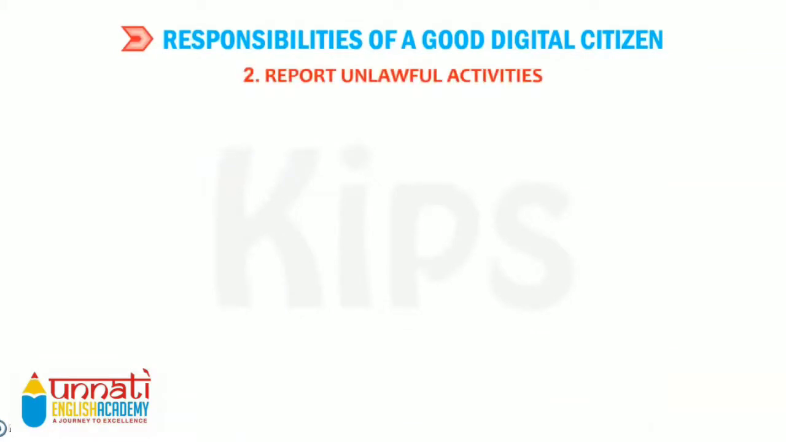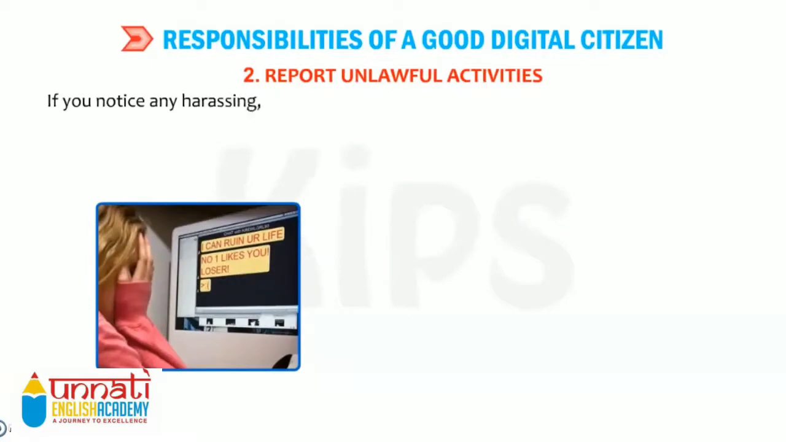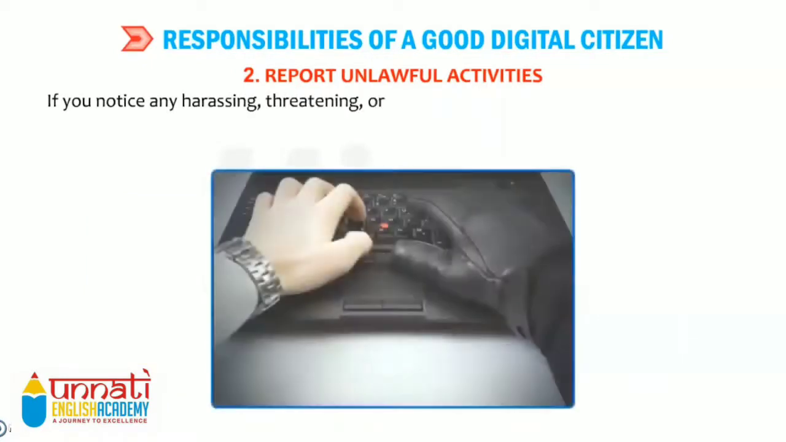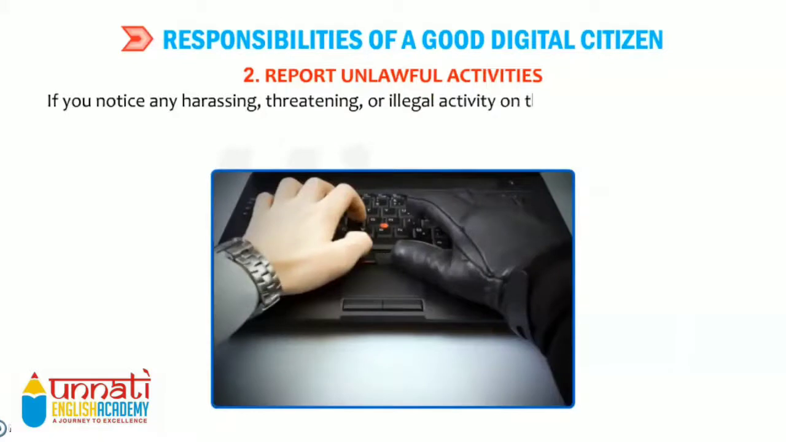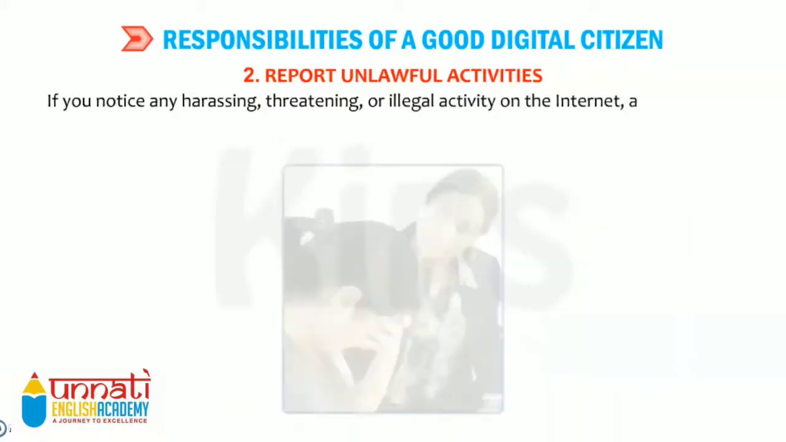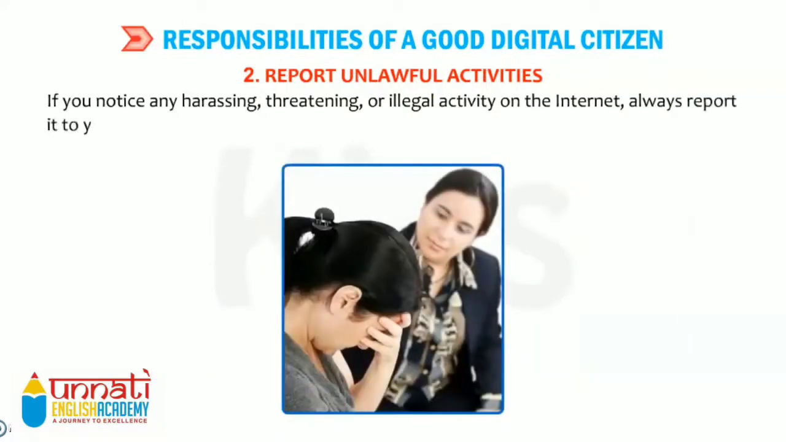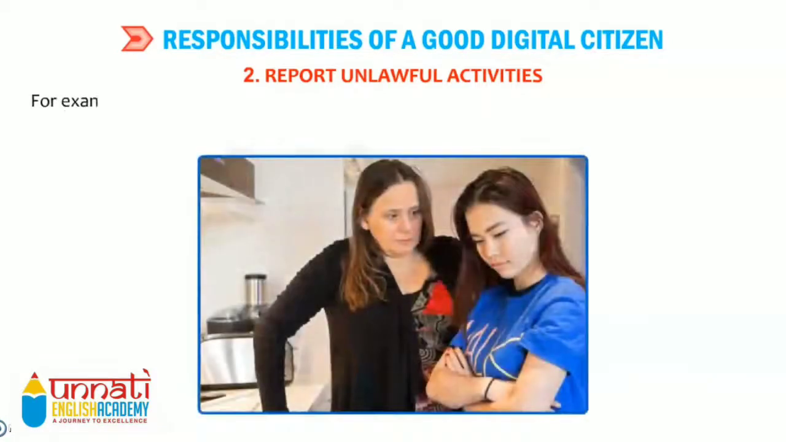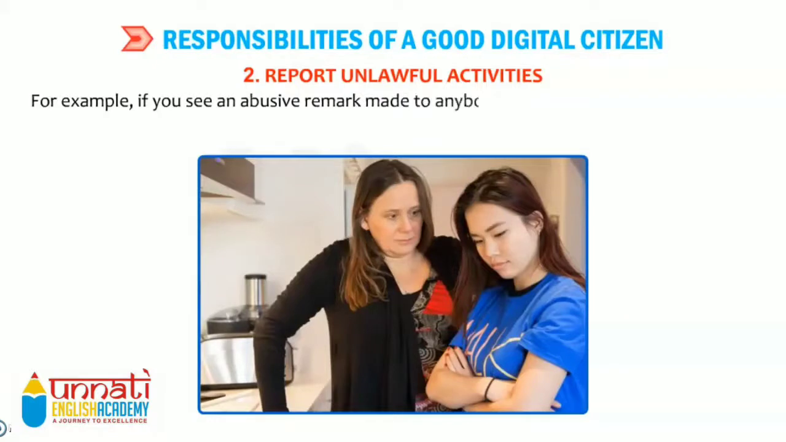The second is report unlawful activities. If you notice any harassing, threatening or illegal activity on the internet, always report it to your elders. For example, if you see an abusive remark made to anybody, inform your teacher or parents about it. So you should take care of all these things while using the internet. You have to inform your parents or elders.